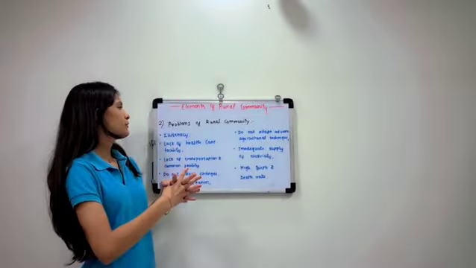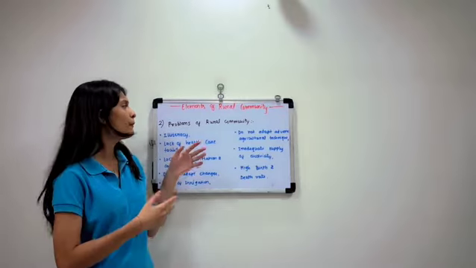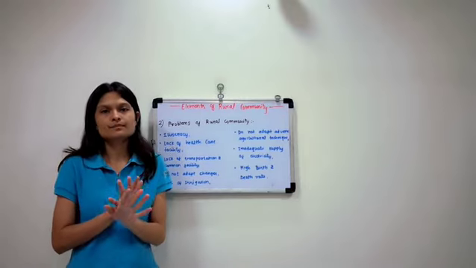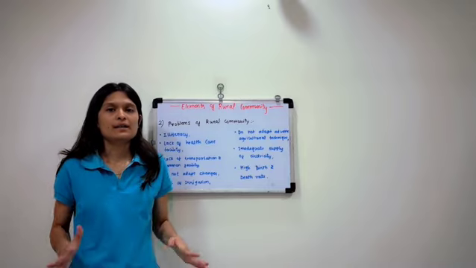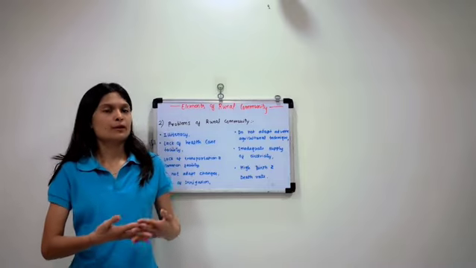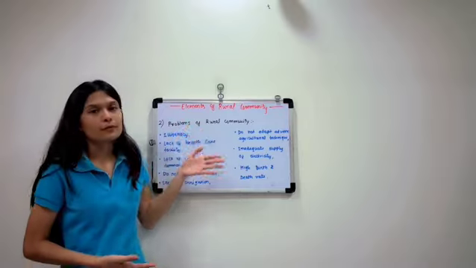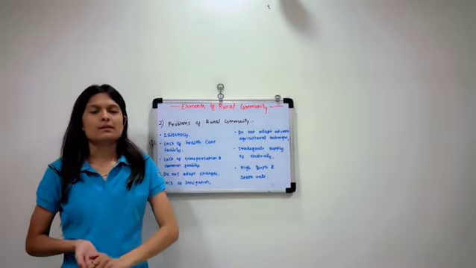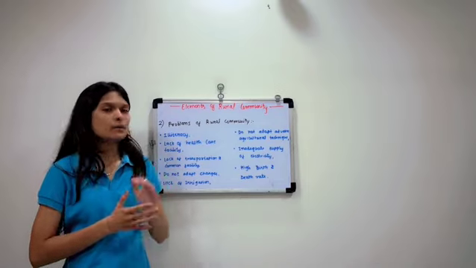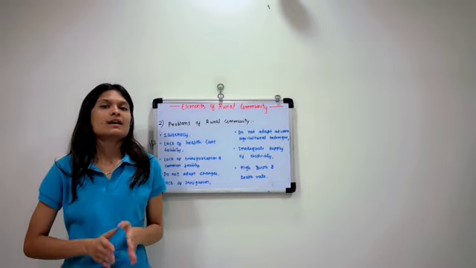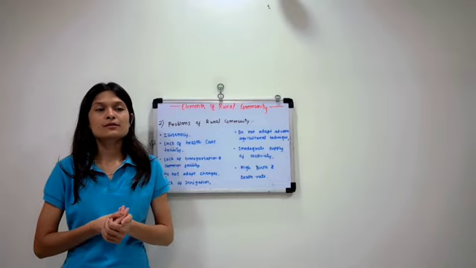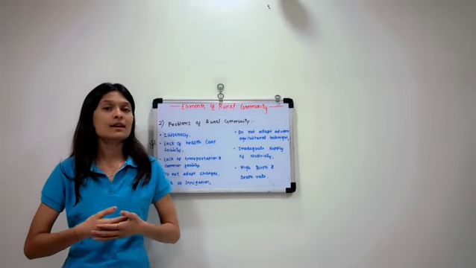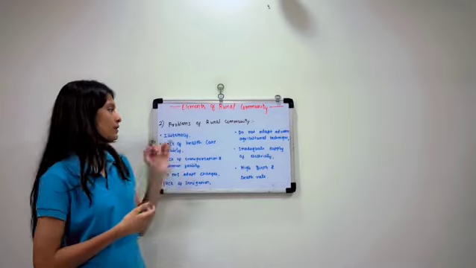After learning the features of a rural community, we come to the problems of a rural community. There are millions of problems faced by people of a rural community. These are some of them, and we can say the minor ones. First one is illiteracy. People of a rural community are mostly illiterate. They have a lack of education as they do not have a source of education and also they do not wish to take an education.